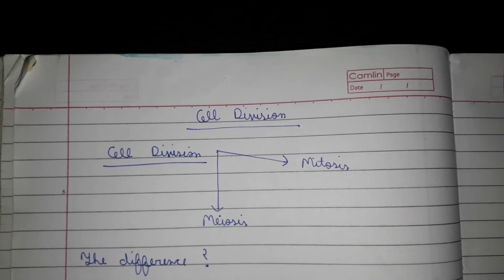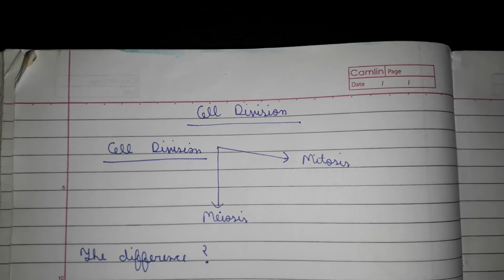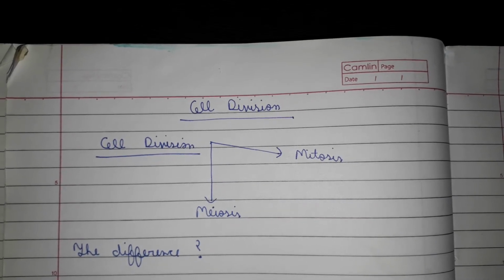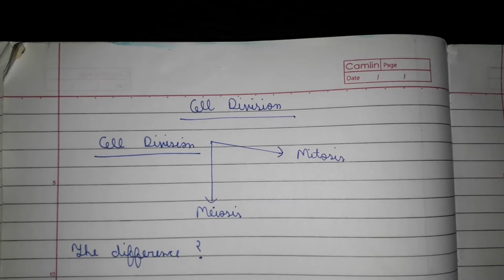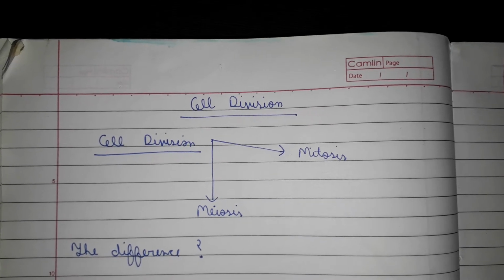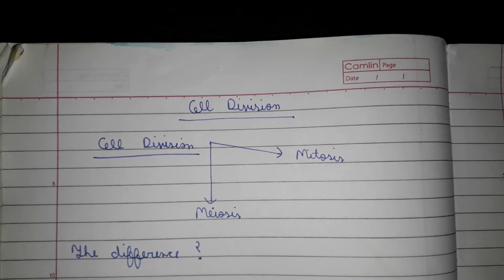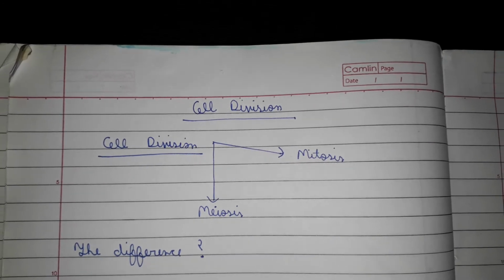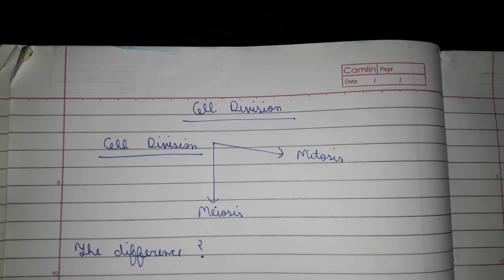So the cell division is of two types, mitosis and meiosis. The difference between mitosis and meiosis lies in the separation of the genetic material. In mitosis, the genetic material or the number of chromosomes is equal in daughter cells as in the parent cell. However, in meiosis, the genetic material is halved in the daughter cells.